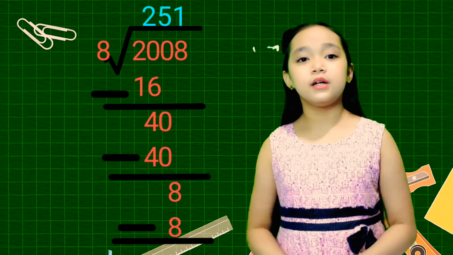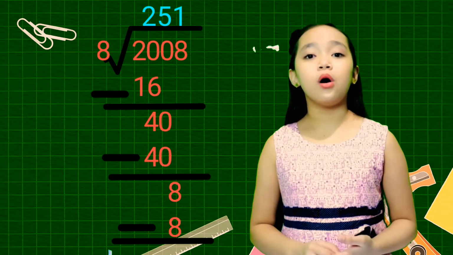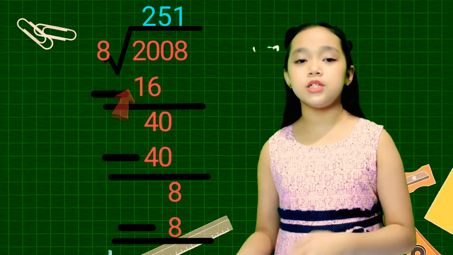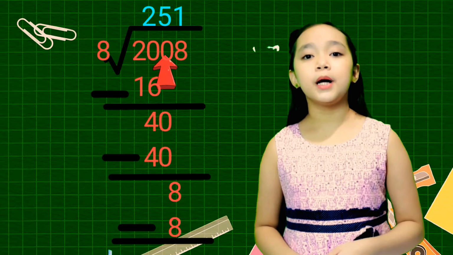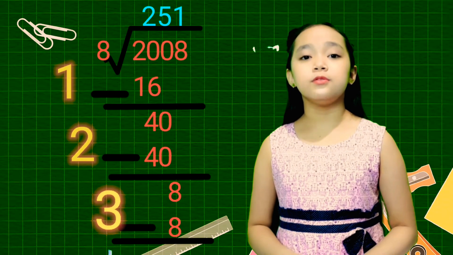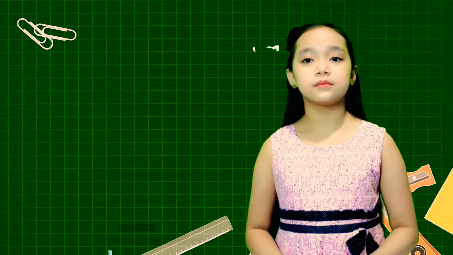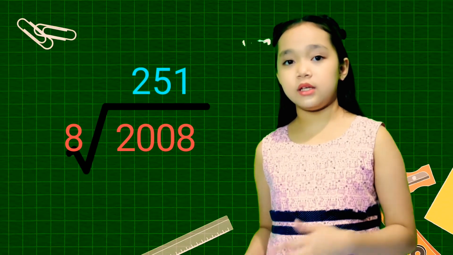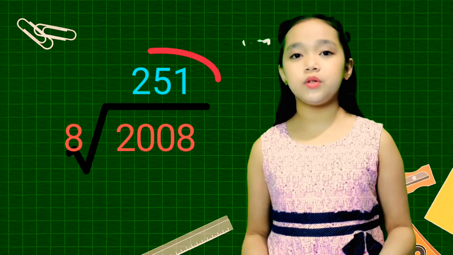That's great! We solved the whole division problem digit by digit by breaking it up into 3 basic division steps. And now, we know that 2008 divided by 8 equals 251.